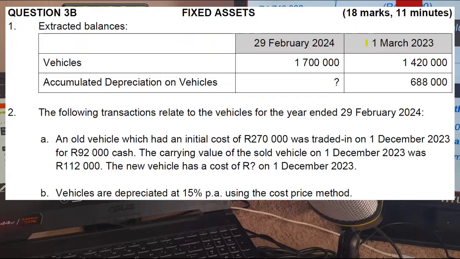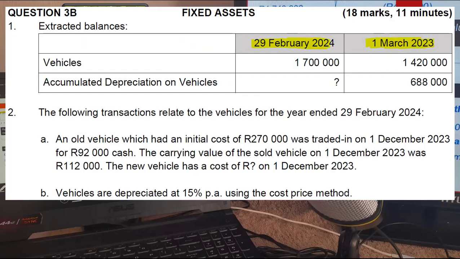The cost price for vehicles will be 1,420,000 and accumulated depreciation is 688,000. Those are the balances at the beginning of the year. When it comes to the end of the year, which is the 29th of Feb 2024, I couldn't help but notice that the cost price of vehicles has gone up. Now, the fact that it has gone up, it means we bought a vehicle during the year.